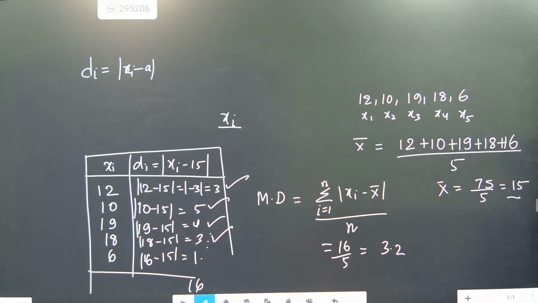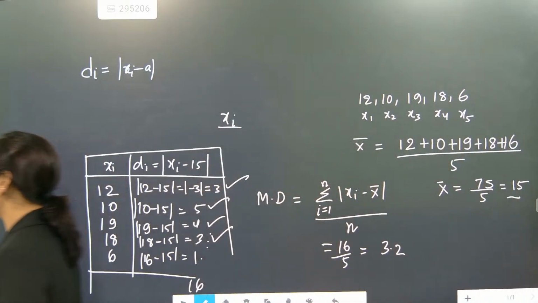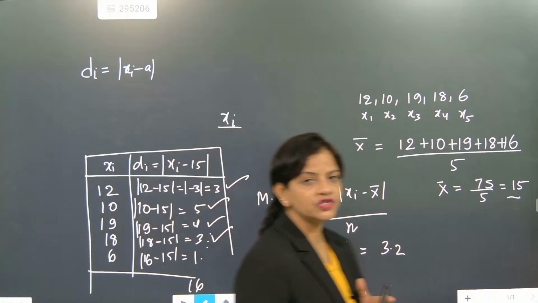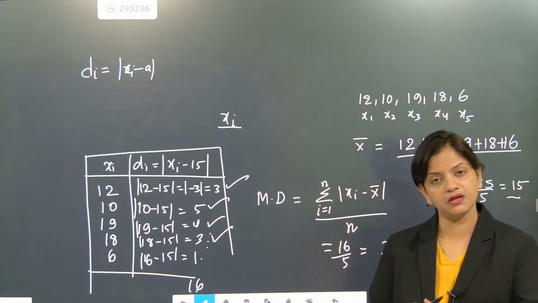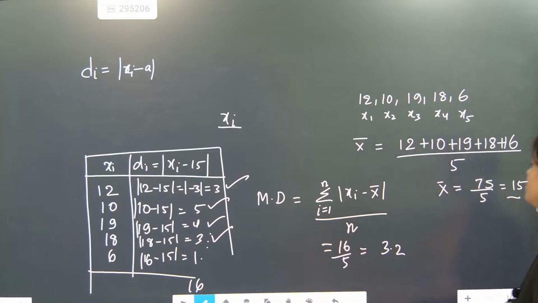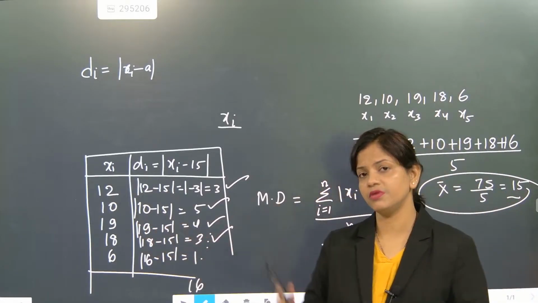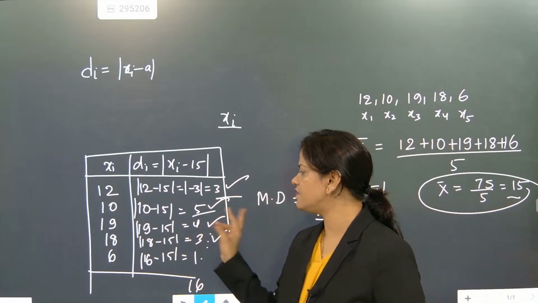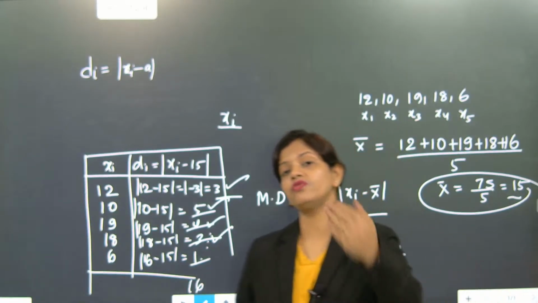Is it clear? Till here we got the deviation part, and that is mean deviation. For mean deviation, what is the first target? For mean deviation, you have to first find the mean. Got it? Once you got the mean, every number is deviated from the mean. How much deviation is there? 3, 5, 4, 3, 1. I told you the deviations will not go very high.